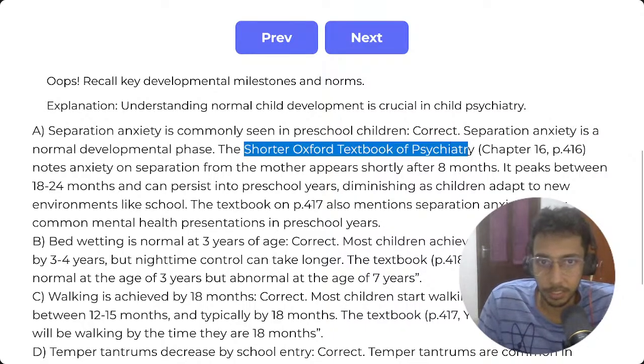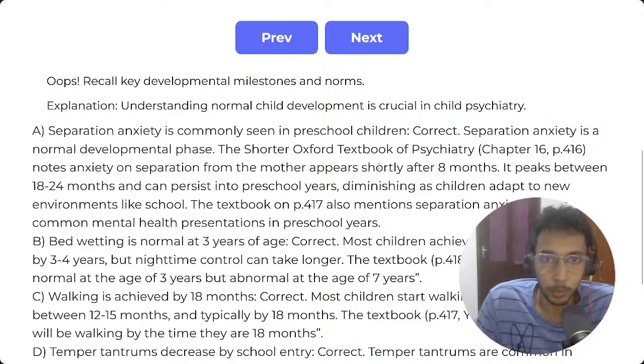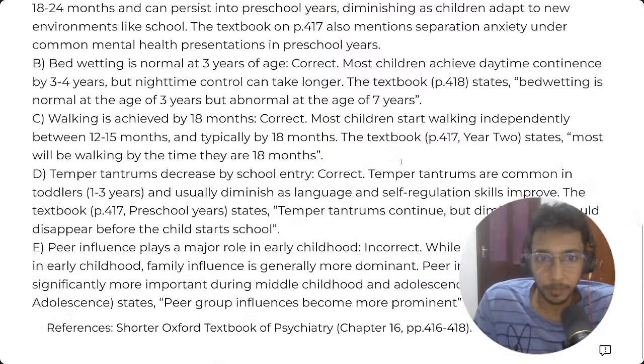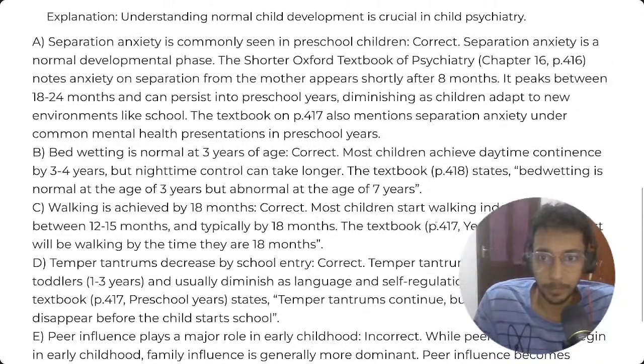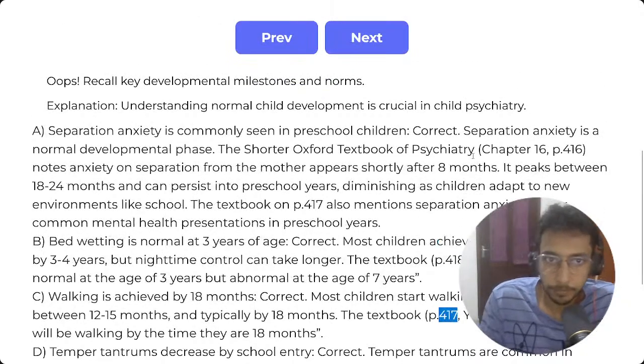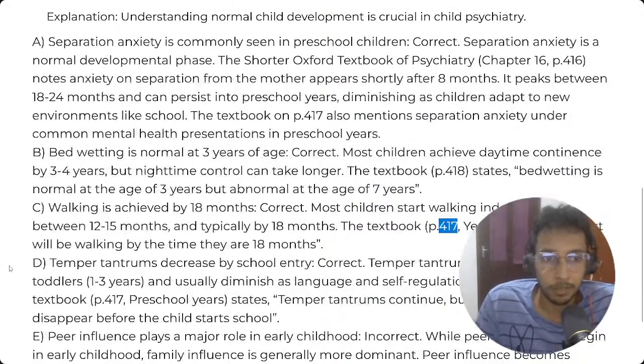The Shorter Oxford Textbook of Psychiatry is what we use, so that's what I've put as the reference book here. If you want to read more about any of these statements that you're not sure of, you can simply go to that book and turn to this page and it will have the answer, whatever extra you need to learn about this. So yeah, what we're not sure about?